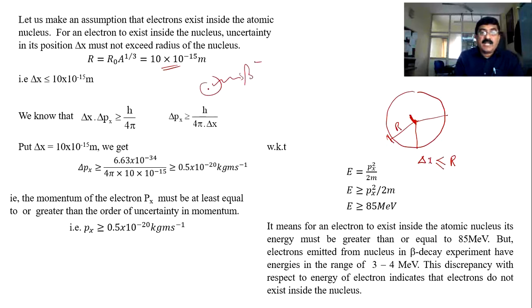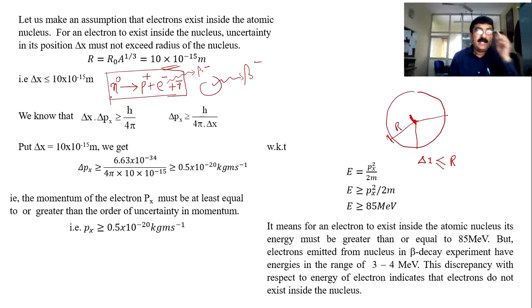Answer: at the time of beta decay, one neutron converts into a proton. You know, a neutron is neutral, a proton is positive. In order to balance the charge, one electron is created. The created electron comes out in the form of beta. Of course, one more particle called an antineutrino is also created. This is how we can explain beta decay. It clearly shows that beta particles are not a stream of electrons which were existing earlier. They are just created.